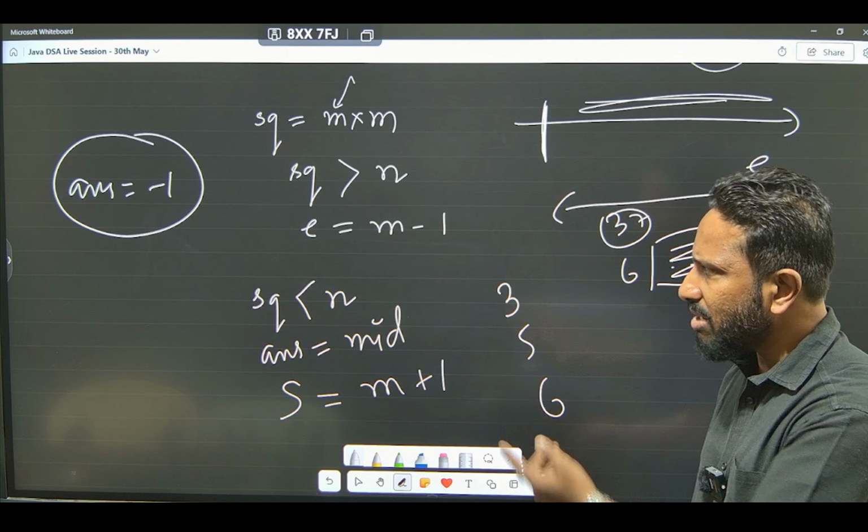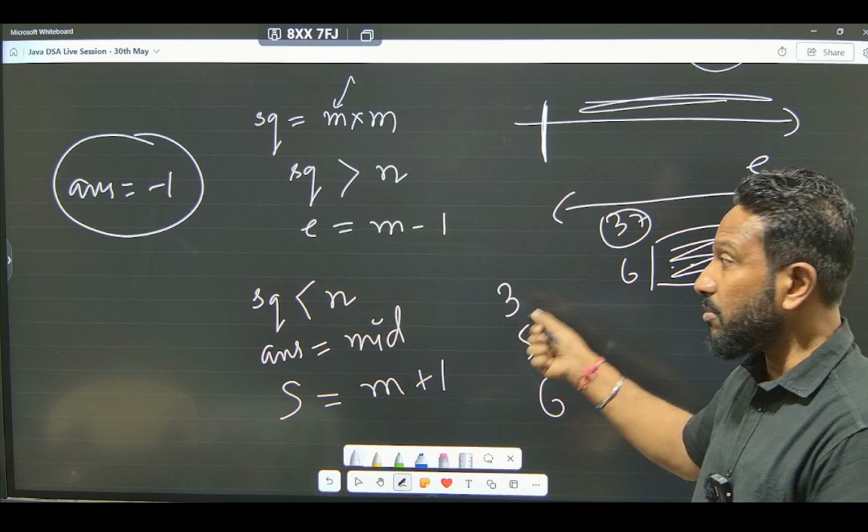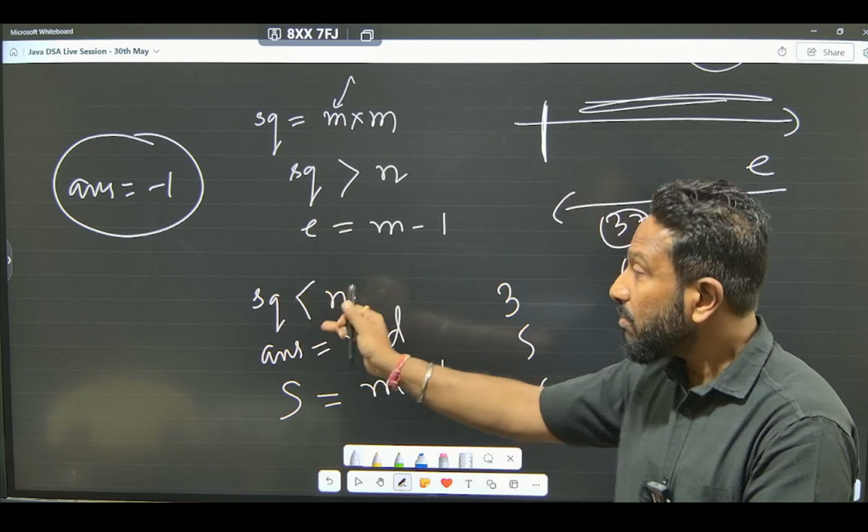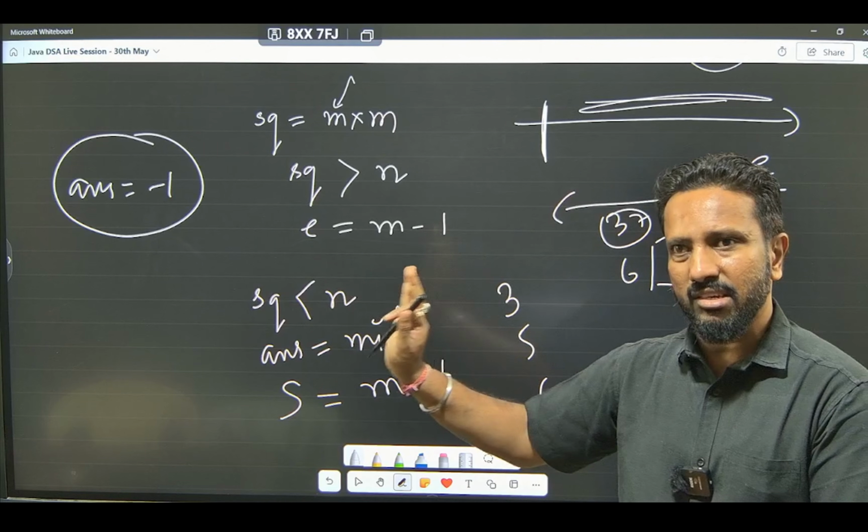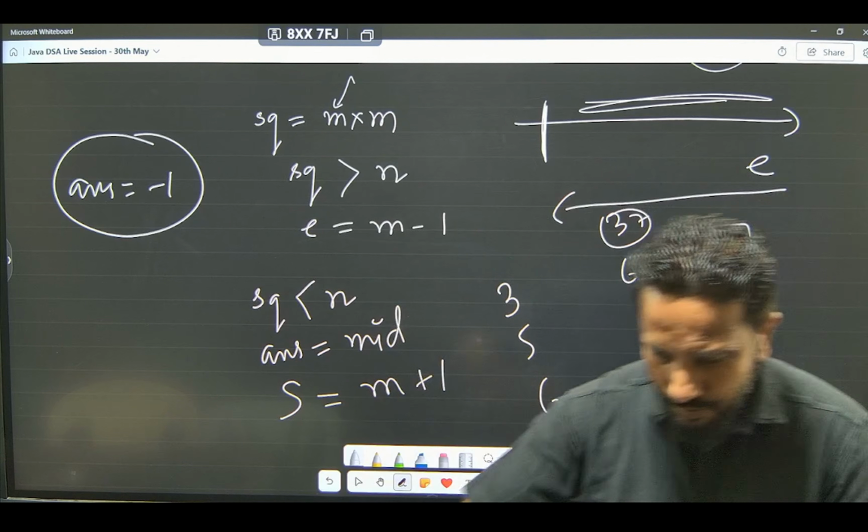So now you know that either we go to the left or to the right. When we go to the left, no need to store it. When we go to the right, please store the answer. That's the simple logic.